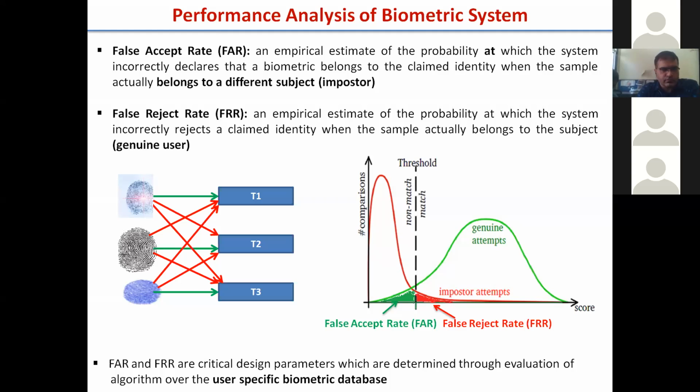Say 20 are above the threshold, so they are accepted. The templates are already there with the actual users, and one by one you do the comparison with a predefined threshold. Out of 100, if 20 are accepted, then your FAR comes out to be 0.2.